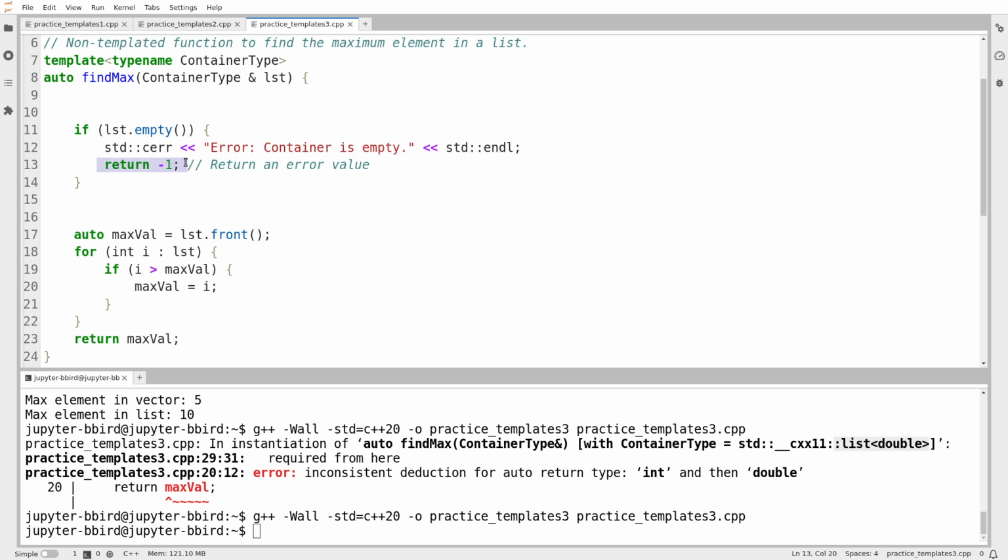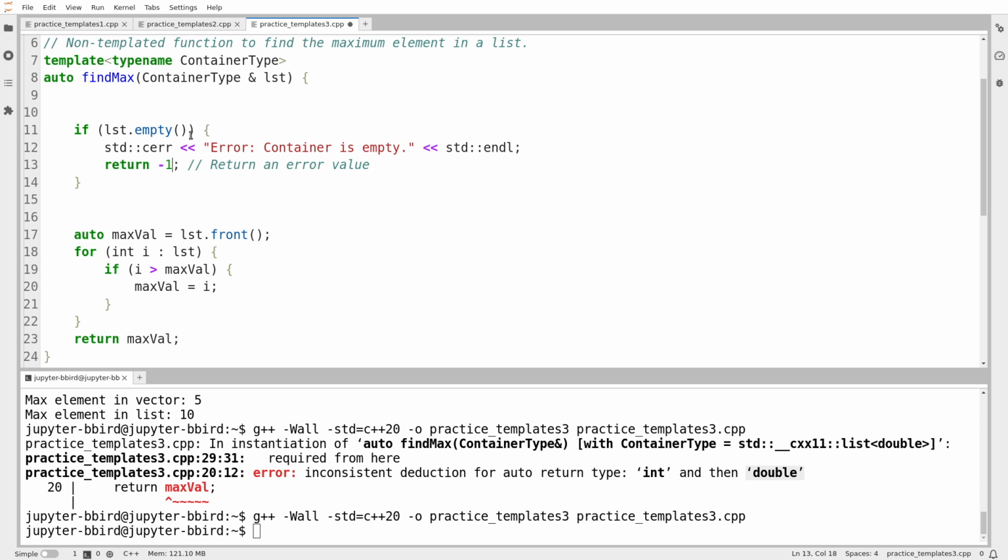One of them returns an int, and one of them returns a double, and it doesn't know what to do. It says inconsistent deduction for auto return type. You give me int, and then you give me double. I don't know which one to use. So how do I work around this? Well, normally if I need to use an element, I could just say, give me an element out of the list. But I can't do that because obviously the list has no elements. I can't return an element that doesn't exist. So how do I work around it?